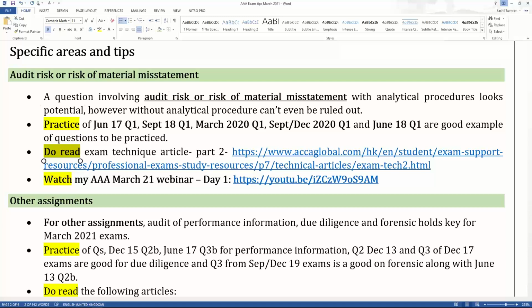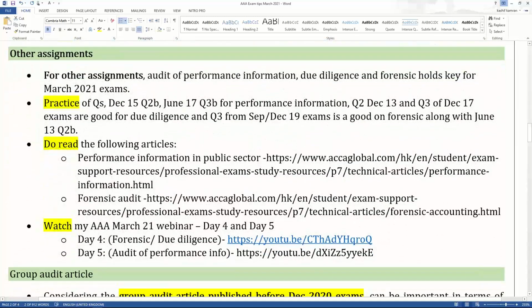Okay, moving forward, other assignments. Are other assignments important for March 2021 exams? I believe 3 other assignments, which I've covered in my March 20 webinar. Audit of performance information, due diligence, and forensic hold the key. The examiner might ask one of the 3, either the audit of performance information, the due diligence, or the forensic. And I've covered the 3 in my recent webinar. Review of prospective financial information, I'm not holding it as a key, but again, these are tips.